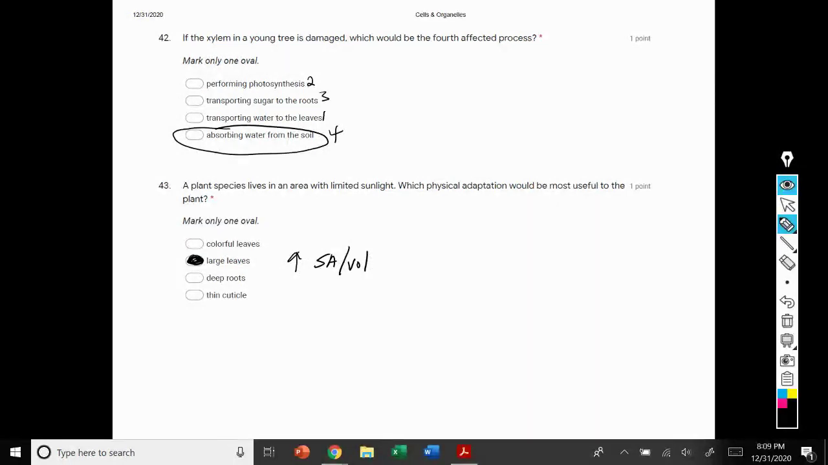So, just like we looked at annelid worms in one of our previous sections and how their body gives them high surface area to volume ratio to absorb oxygen and excrete waste, here with plants, having large leaves increases the surface area to volume ratio, which equals an increase in efficiency. Okay, so having large leaves would be the physical adaptation that's most useful to the plant in an area where there is limited sunlight.